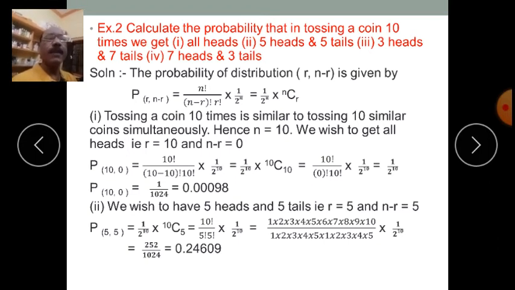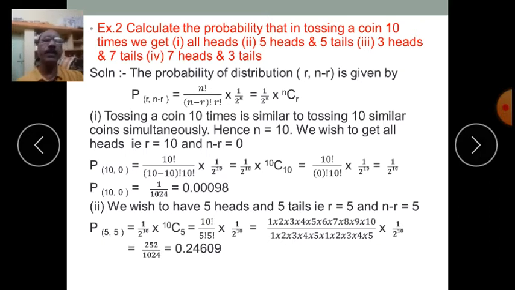Second one, 5 heads and 5 tails. Here naturally r is equal to 5 and n minus r is equal to again 5. So p of 5 comma 5 is equal to 1 upon 2 to the power n into 10C5, which is equal to 10 factorial divided by 5 factorial into 5 factorial into 1 upon 2 to the power 10, which is equal to 252 upon 1024, which is equal to 0.24609.